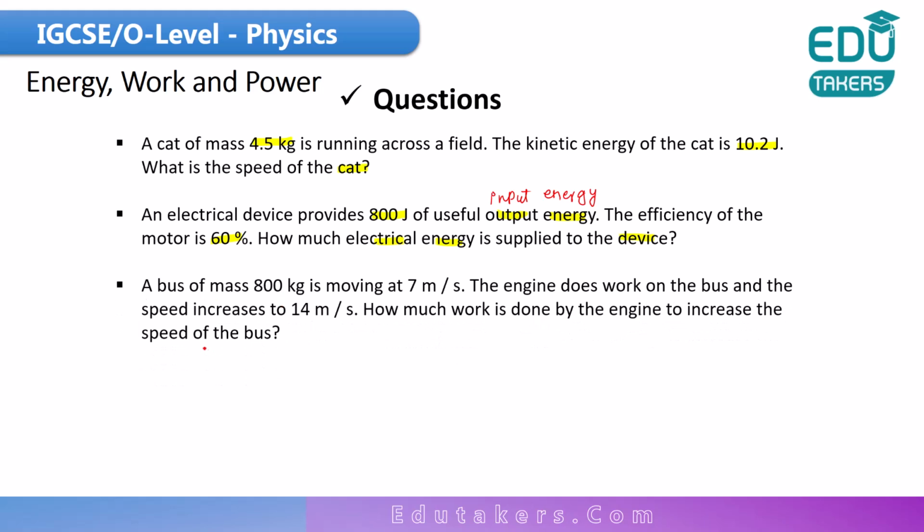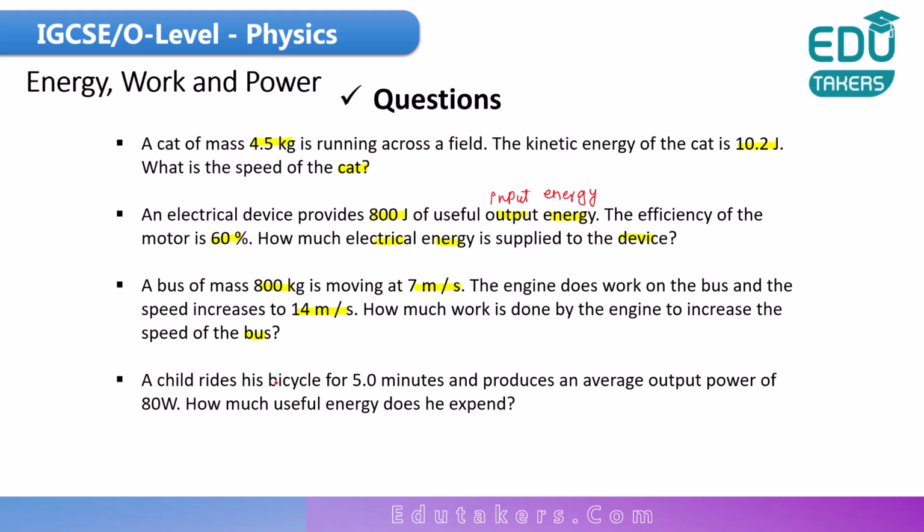A bus of mass 800 kg is moving at 7 meters per second. So the mass of the bus and the speed are given. The engine does work on the bus and the speed increases to 14 meters per second. How much work is done by the engine to increase the speed of the bus? You have to calculate how much work is done to increase this speed.